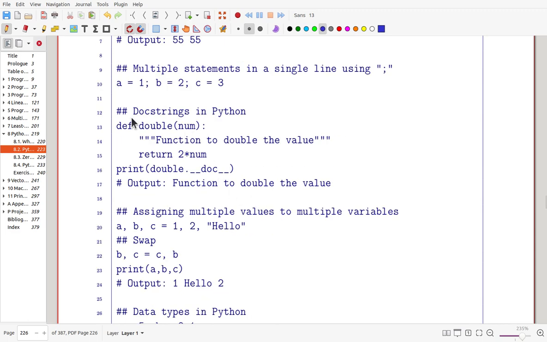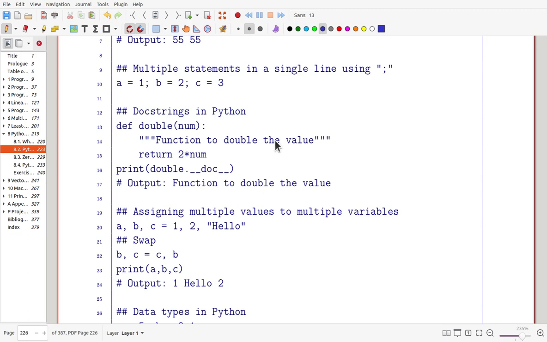Now, docstring. When you define a function, you may write such a line, you can put it in multiple lines, along with 3 double quotes, and end with the same, then it is considered as a docstring.